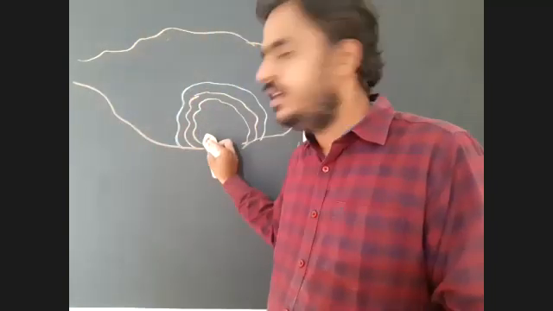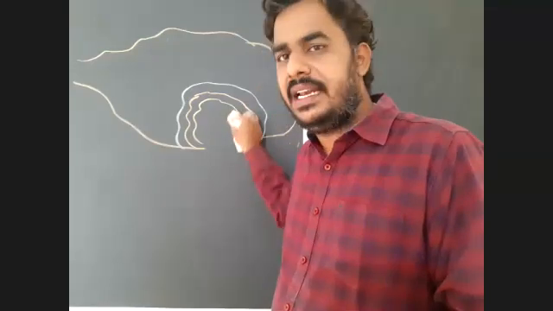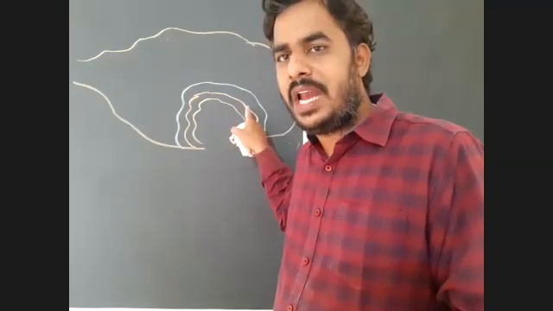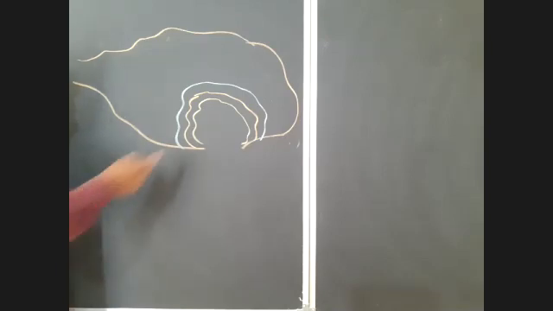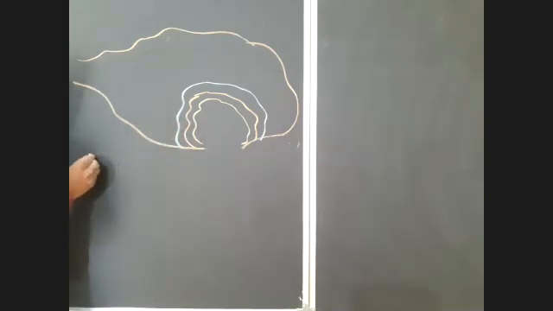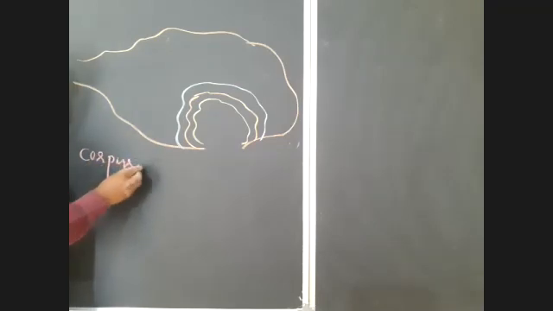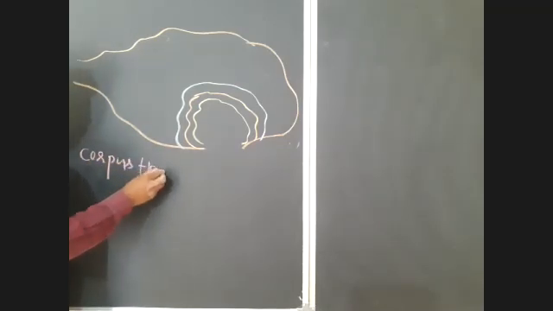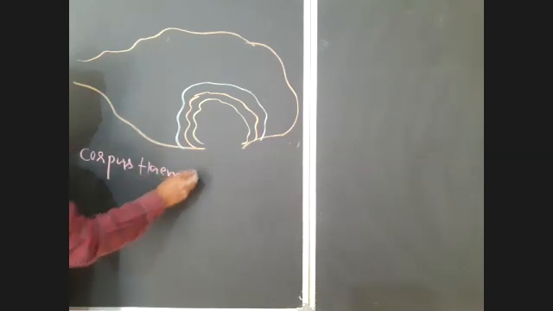So immediately after release of the secondary oocyte, this ruptured or collapsed follicle will be filled with blood clot. That is known as corpus hemorrhagicum. Corpus means a body. It is a new body now.